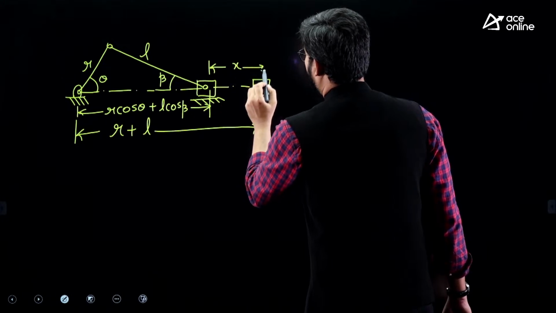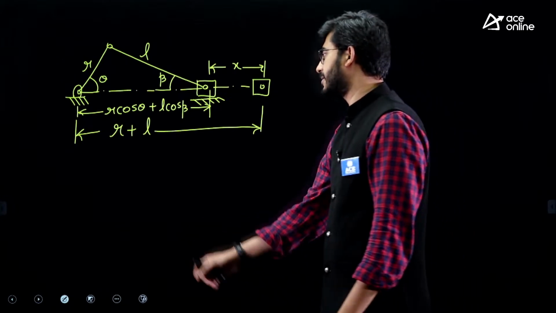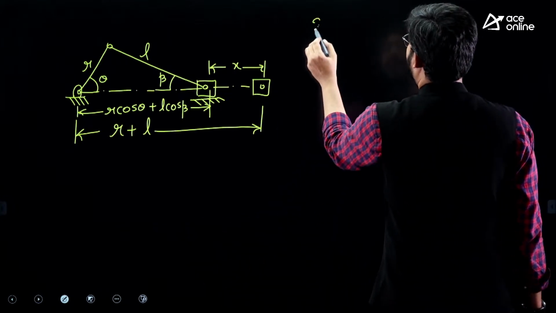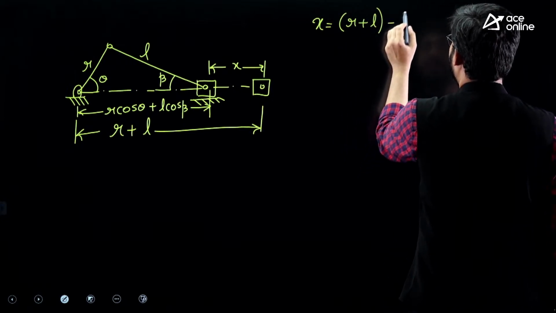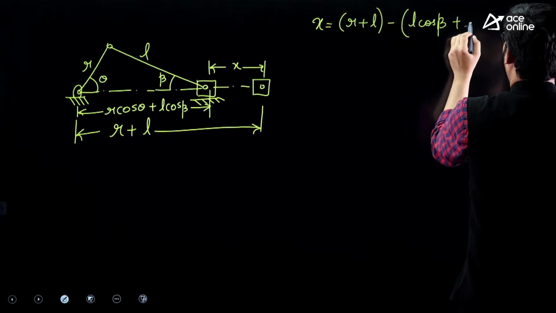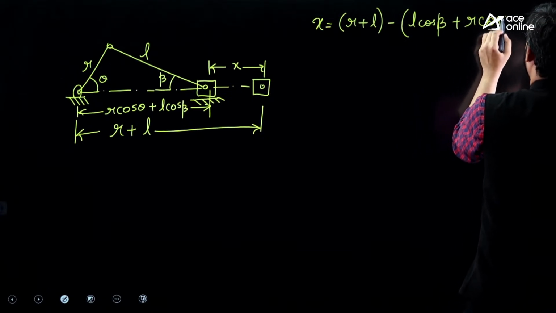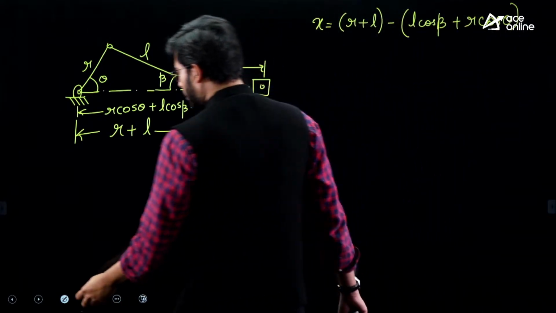This distance will be the piston displacement. Let us write here: x will be equal to R plus L minus of L cos beta plus R cos theta. All right.